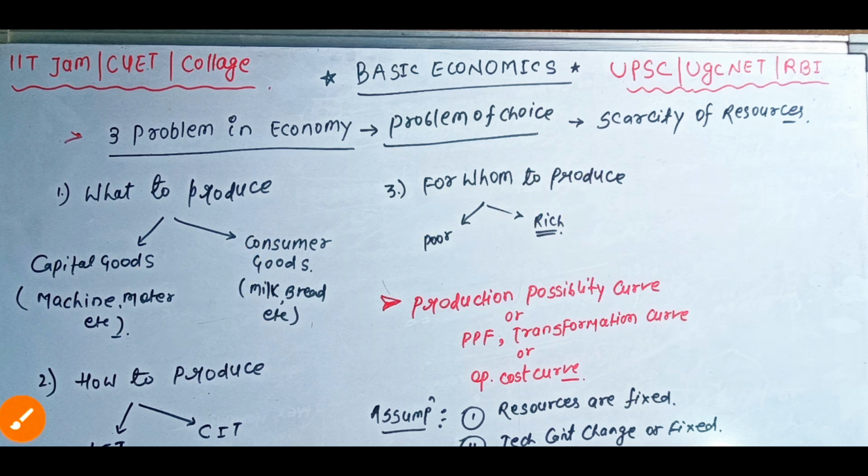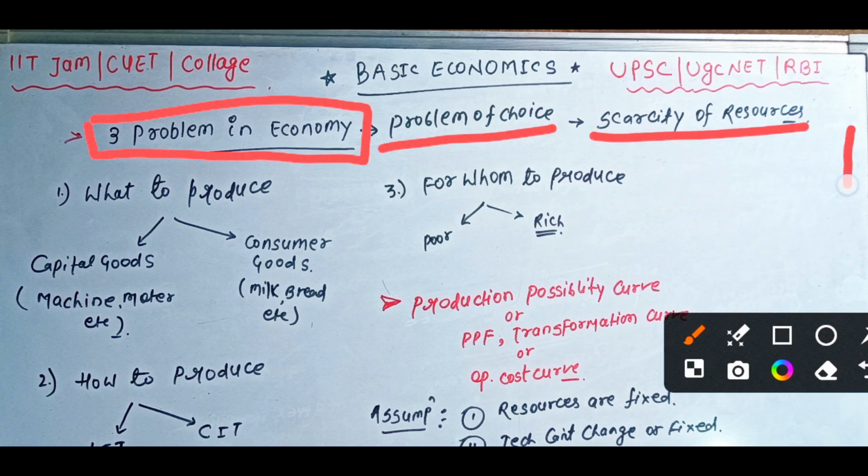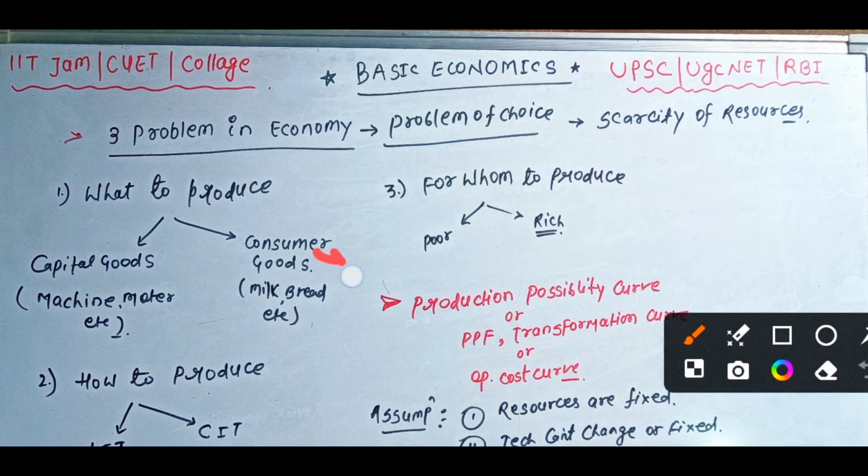So let's start. In this video we will talk about the three problems in economy, right? These three problems of economy are also called problem of choice. Why does the problem of choice arise? Due to scarcity of resources in our economy. Scarcity of resources always exists in any kind of economy, either developed country or developing country.